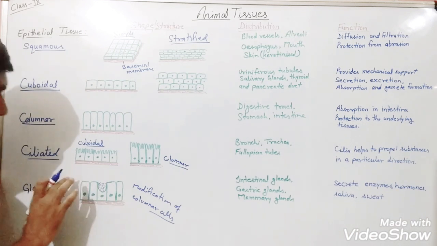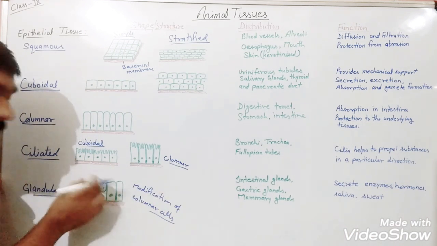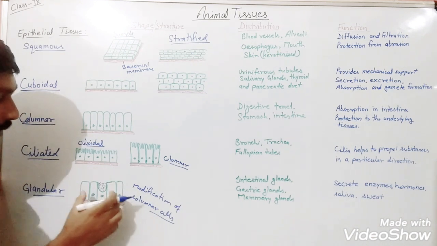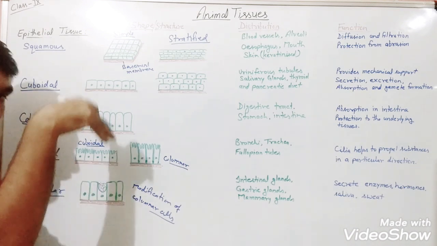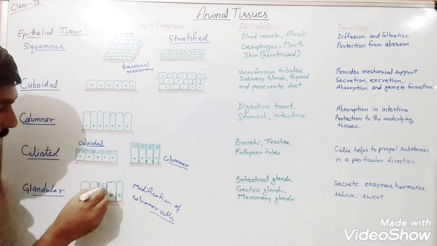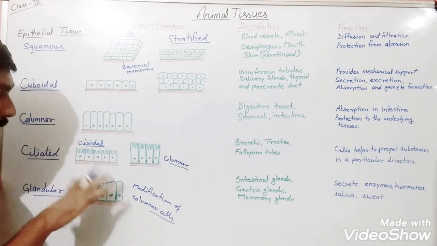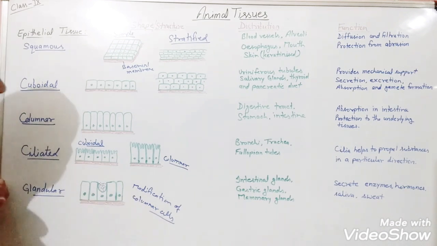So here in the epithelial tissue, columnar cells, any of the cell is going to perform a function of a gland, means there will be invagination inside, there will be a change where they are going to fill some substances and going to perform the function like the glandular epithelial tissue.